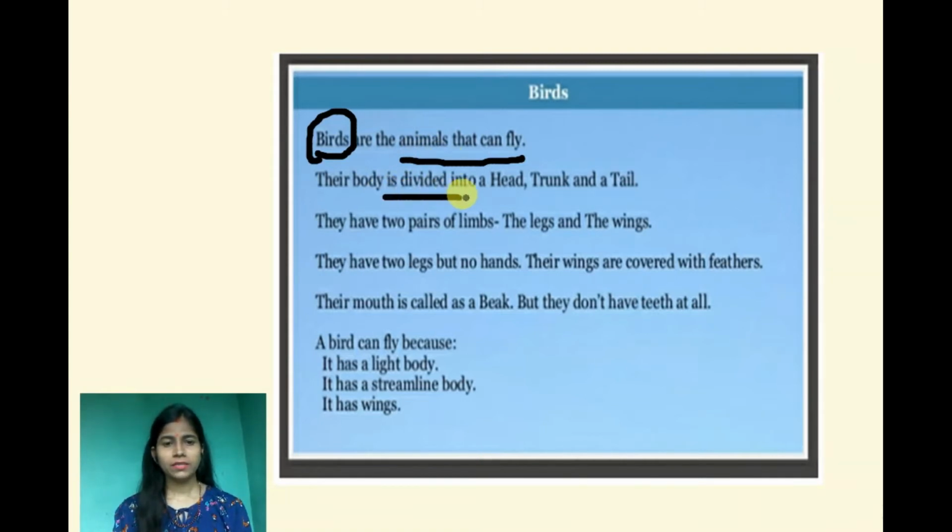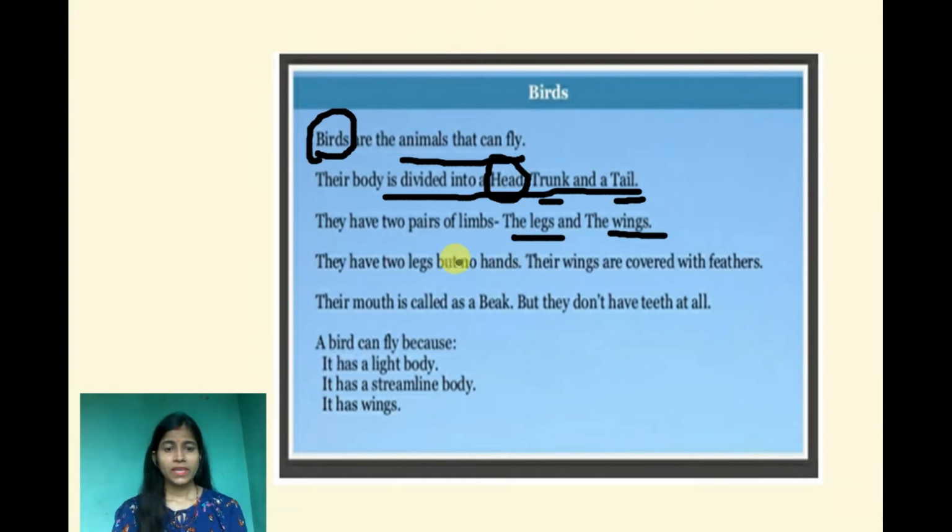Their body is divided into 3 categories. The first one is head, the second one is trunk, and the third is tail. And they have 2 pairs of limbs. The first one is the legs and the second one is wings. They have 2 legs but they have no hands. In birds only legs are there.